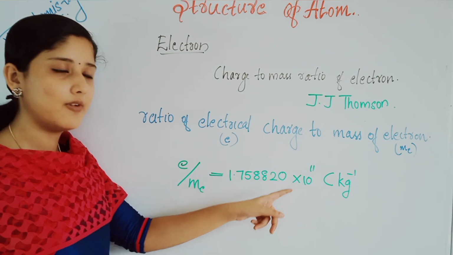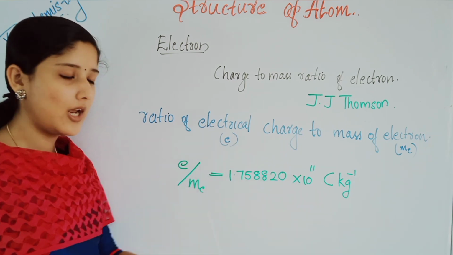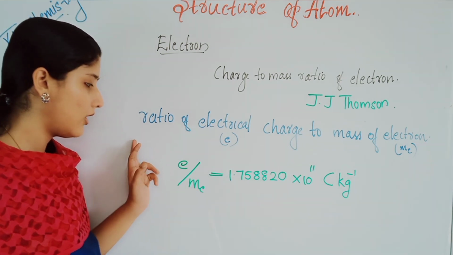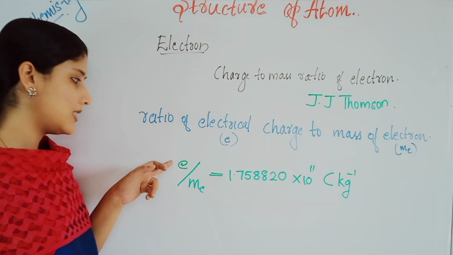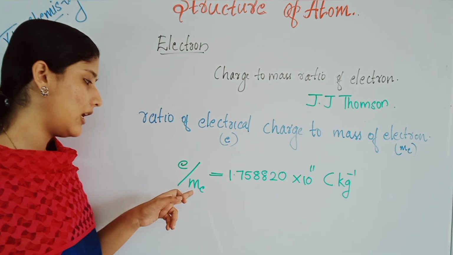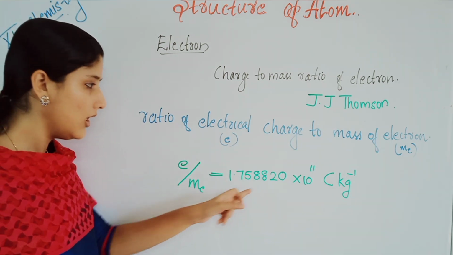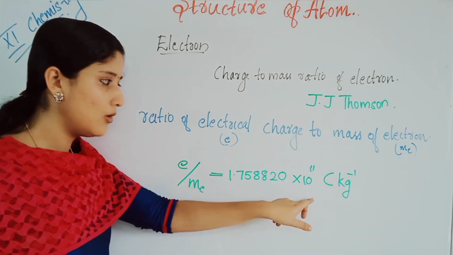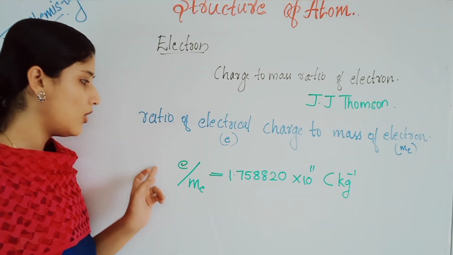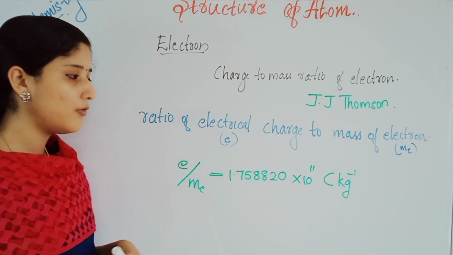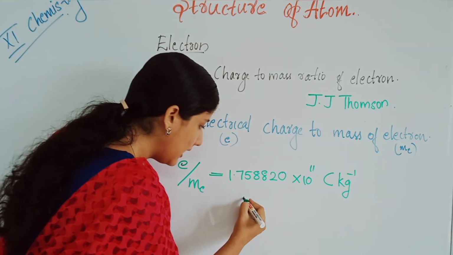1.758820 into 10 power 11 coulomb kilogram inverse, okay. The ratio of electrical charge, represented by e, to the mass of the electron. That ratio value only he got. This is the value, coulomb per kilogram. That means the electrical charge we can denote by what? Coulomb. The unit of electrical charge is coulomb.